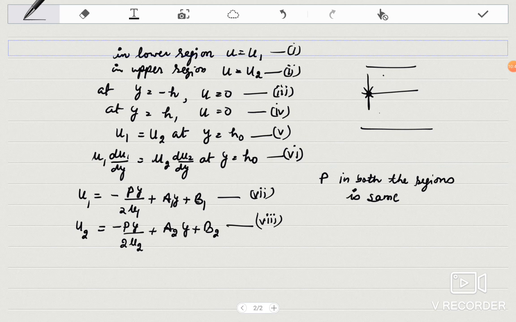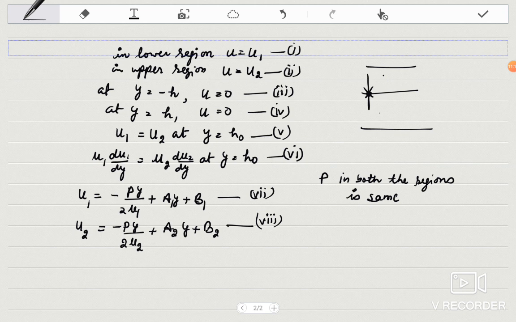I have just replaced u by u1 and mu by mu1 for one region, and u by u2 and mu by mu2 for the second region. All other things are the same. If you are doing this article independently, you may derive these u1 and u2 by the same procedure which we have adopted in your first article. So I'll use these boundary conditions.